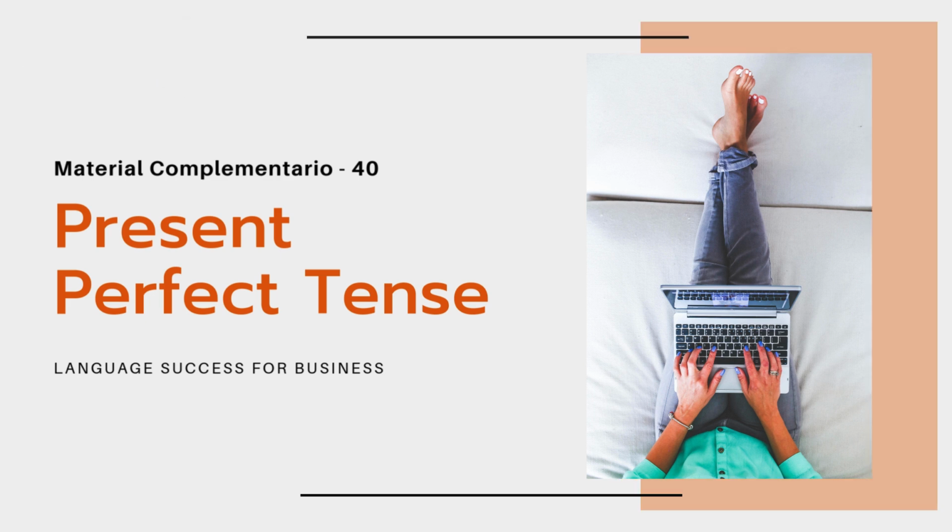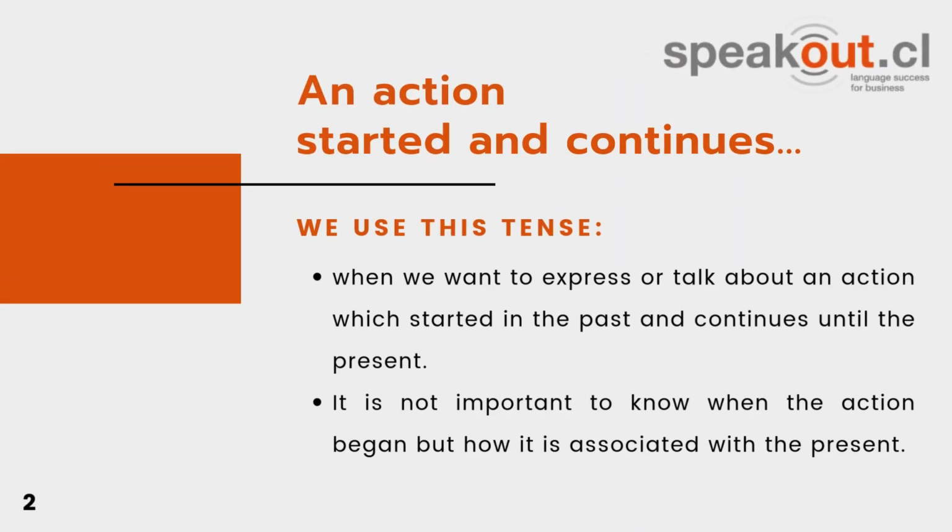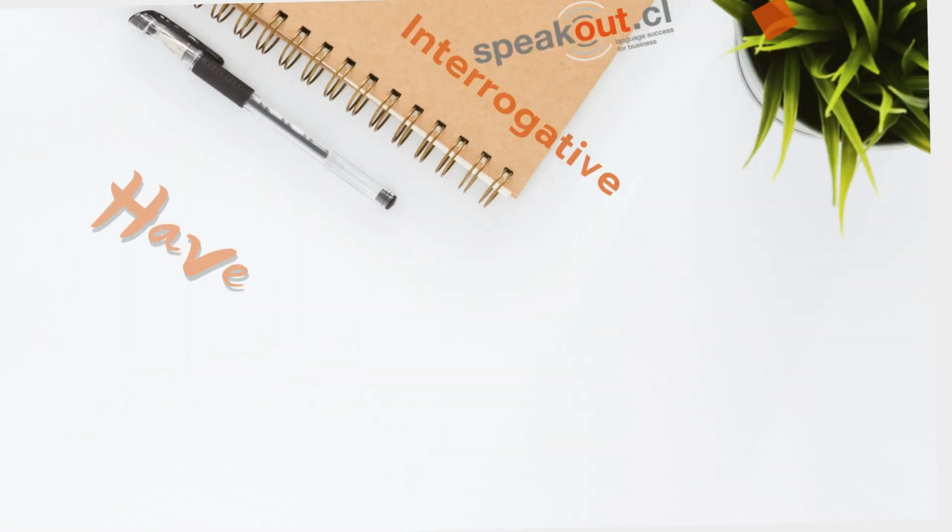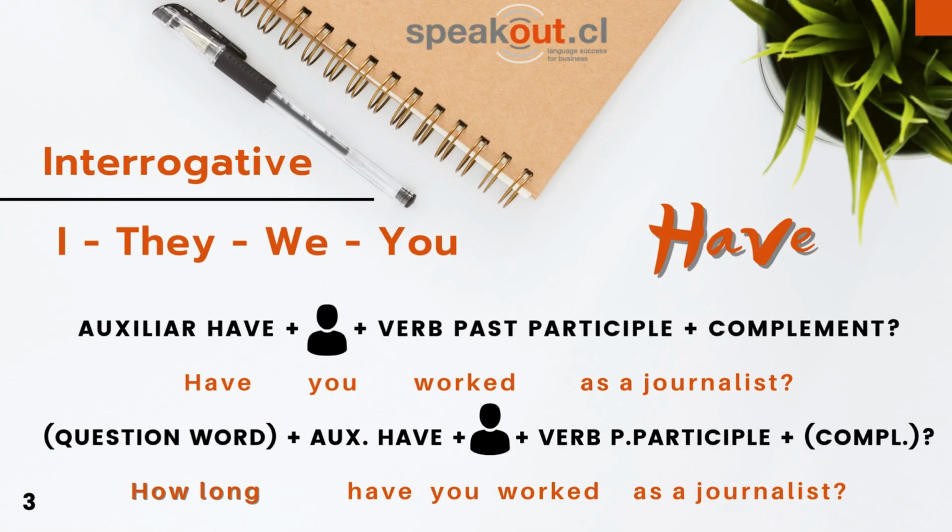Present Perfect Tense. An action started and continues. We use this tense when we want to express or talk about an action that started in the past and continues until the present. It is not important to know when the action began, but how it is associated with the present. Interrogative form. As we usually do in English, questions begin using the auxiliary of the tense.